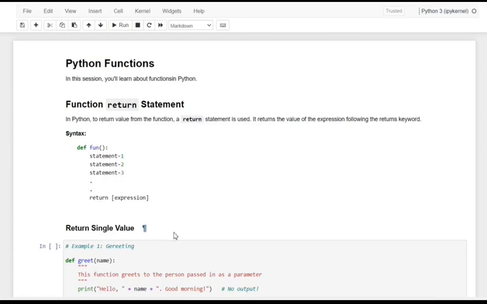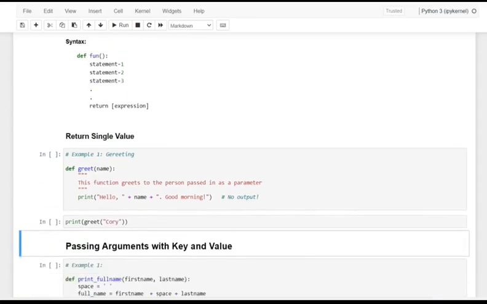The first one is main. The return statement ends the function execution, and for a function it is not mandatory to return a value. And if a return statement is used without any expression, then None is returned. And for your information, have a note of it: the return statement should be inside the function block. So kindly take note of this indentation. And let me make use of that with some examples.